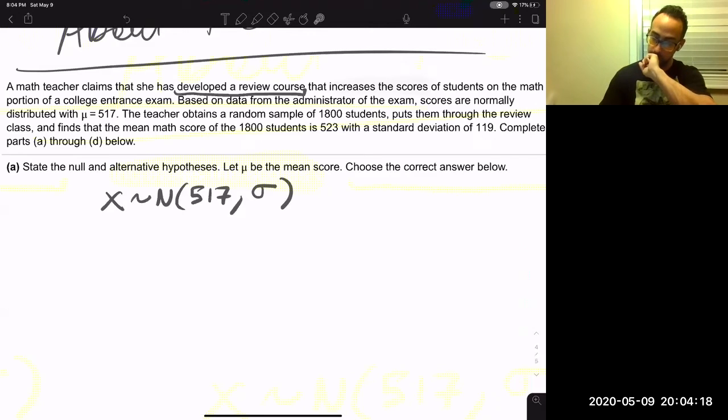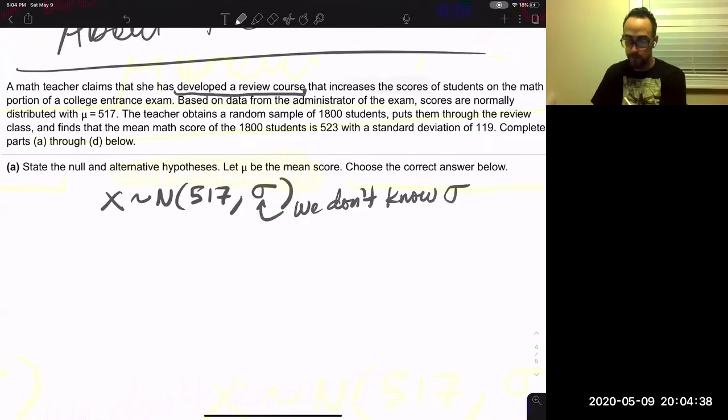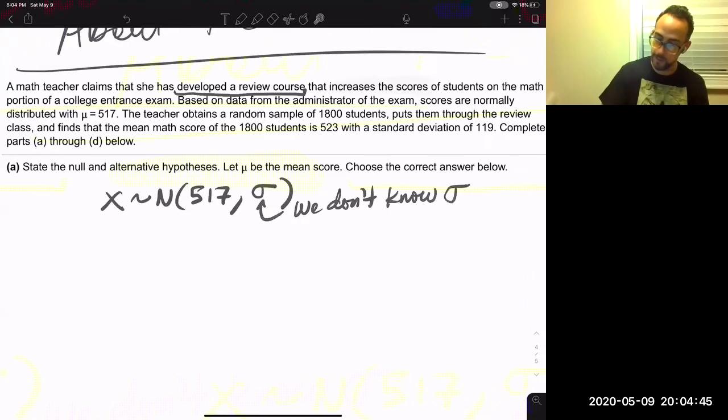Let's be careful here. Let's not call that sigma. We don't know sigma, which is the population standard deviation. But we do know the mean. It's 517.